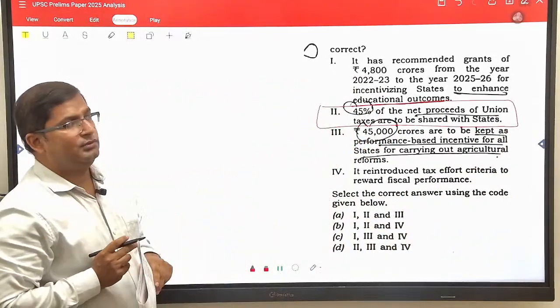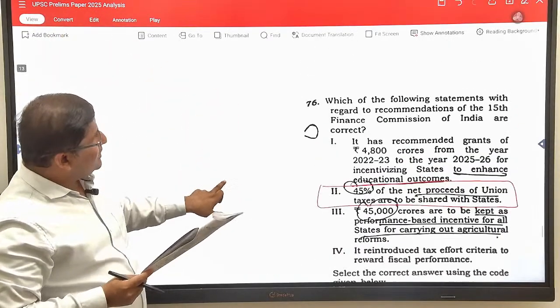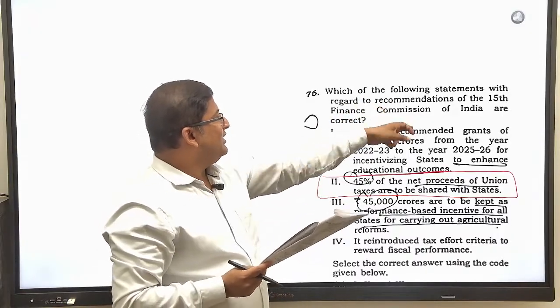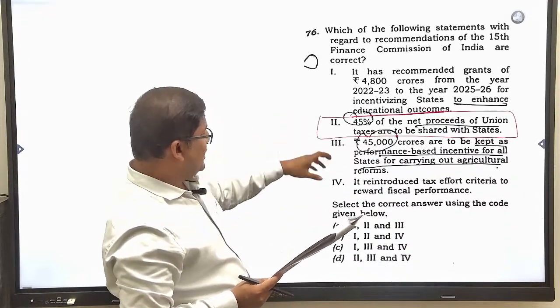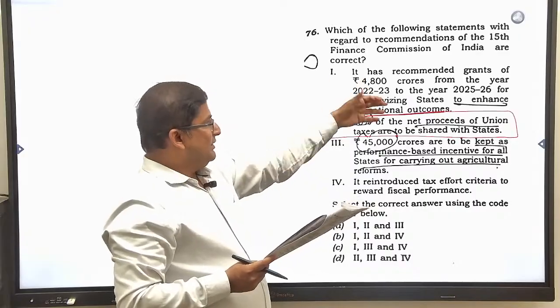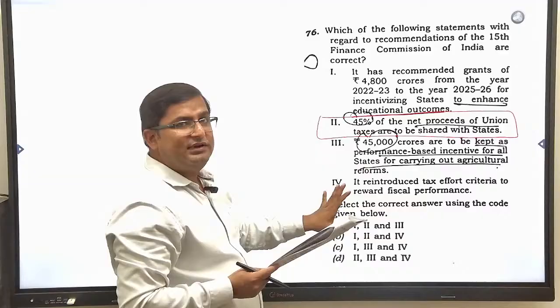Statement number 2 is the question with regard to the 15th Finance Commission of India: which one of the following statements is correct? The first statement gives data, and the second and third also give data.